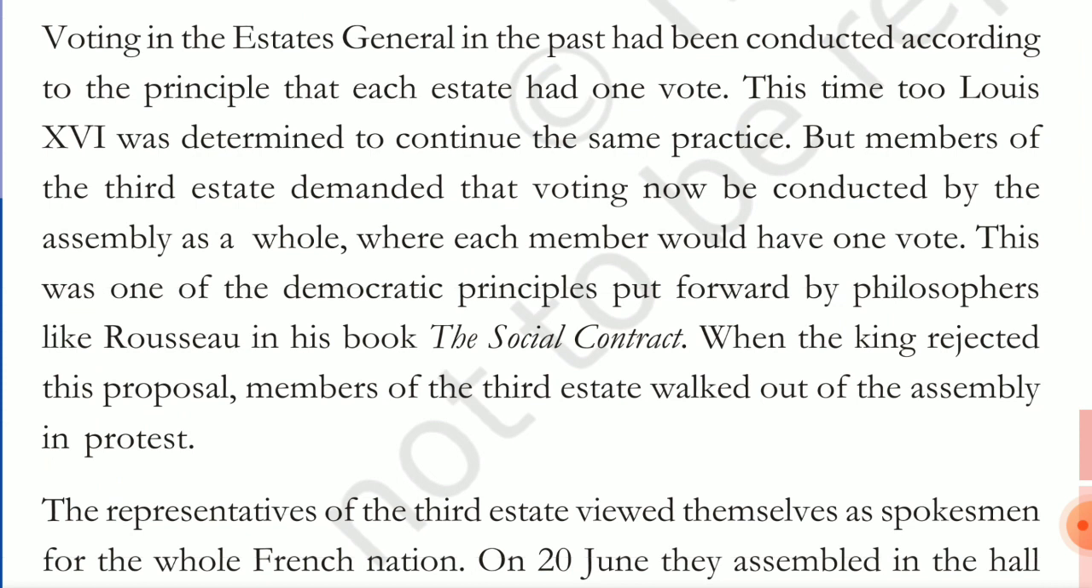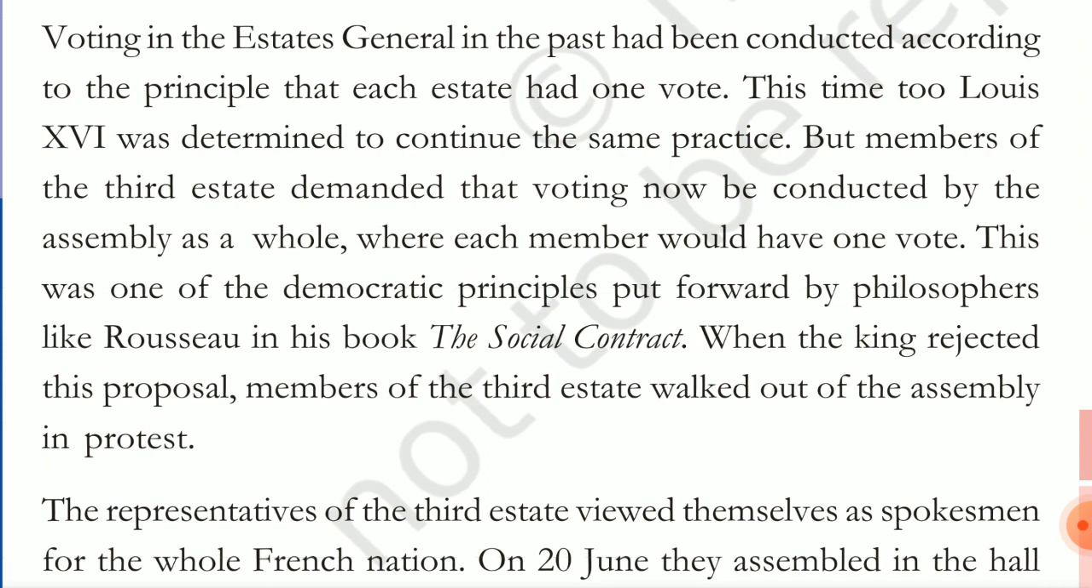But the members of the third estate demanded that voting now should be conducted by an assembly as a whole, where each member would get one vote. One person, one vote, which is 600 members, 600 votes for the third estate, and 300 members, 300 votes for the clergy, and 300 members, 300 votes for the nobility. So each person, one vote.